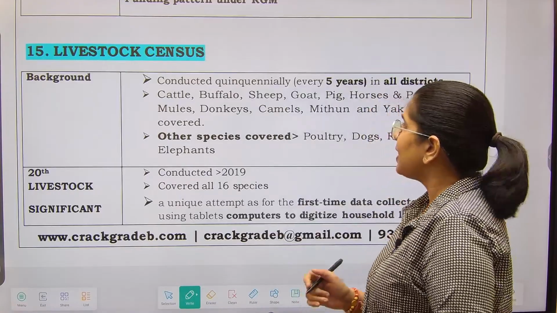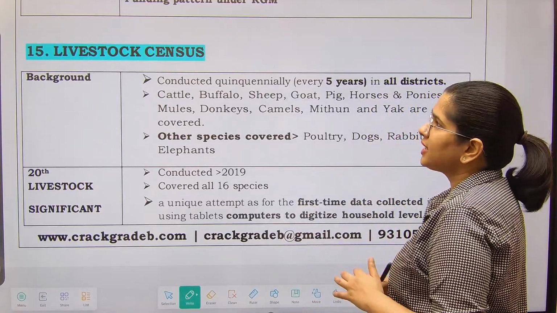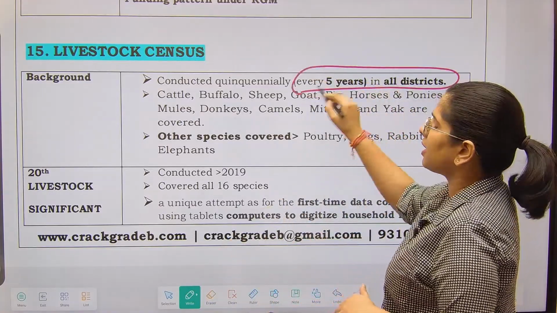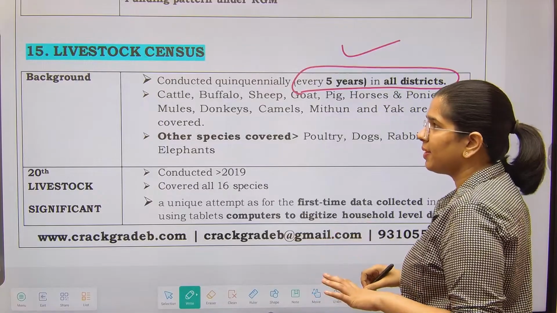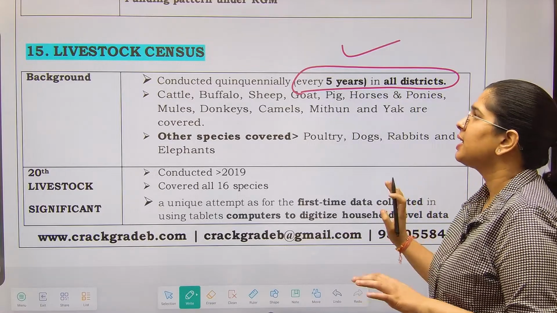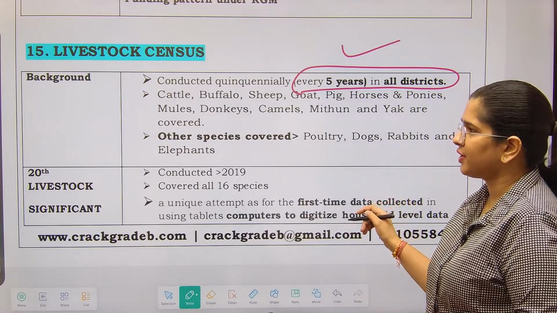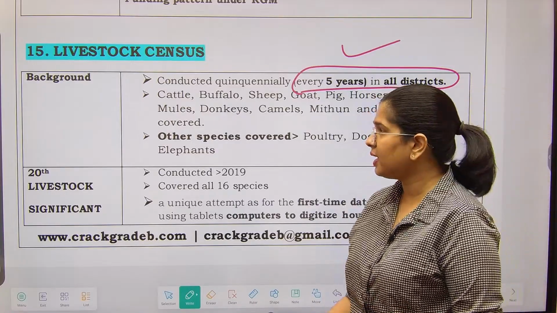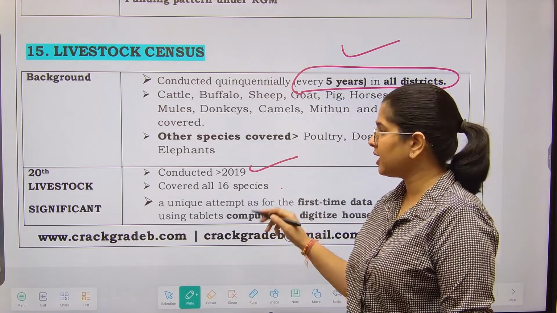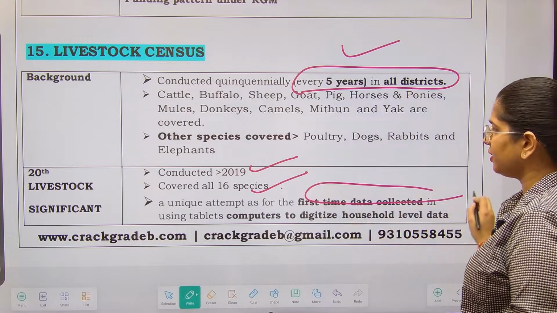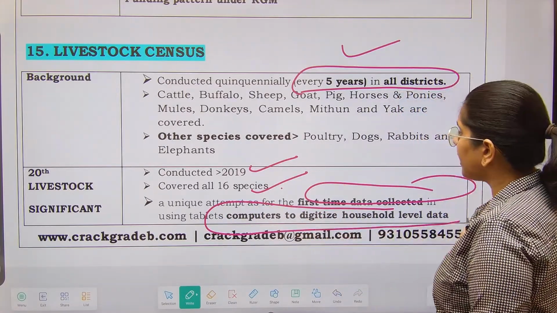Now next is livestock census, conducted quite manually. That means every 5 years it is conducted in all districts. What we are aiming for is to see the population of cattle, buffalo, sheep, goats, pig, horses, mutton, camels, donkeys, etc. The 20th livestock census, that is the most recent one, was conducted in 2019, covered all 16 species, a unique attempt for the first time, with data collected using computer tablets to digitalize the house level data.